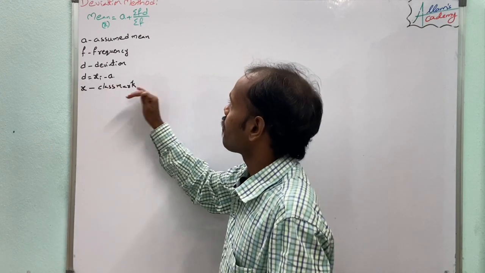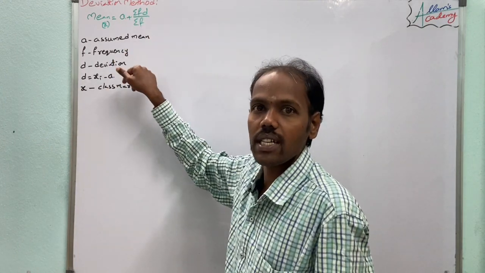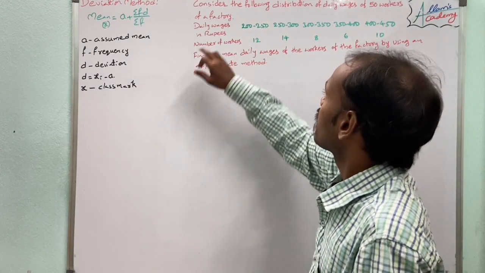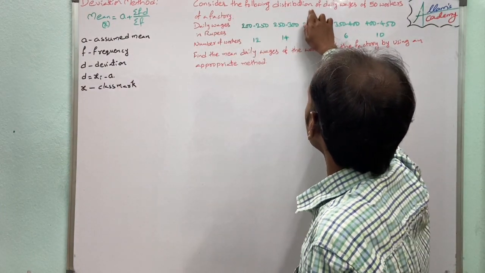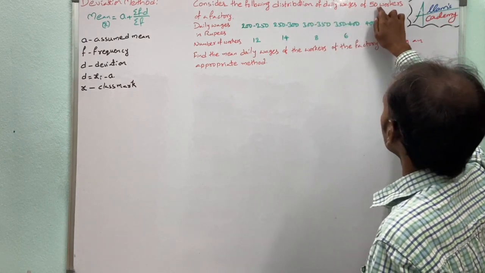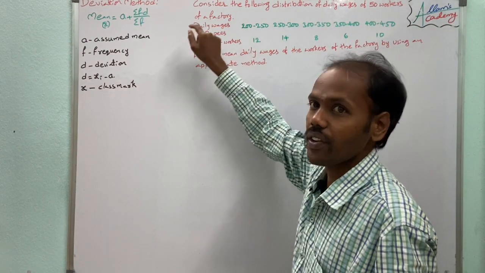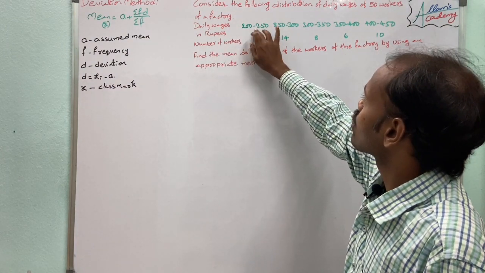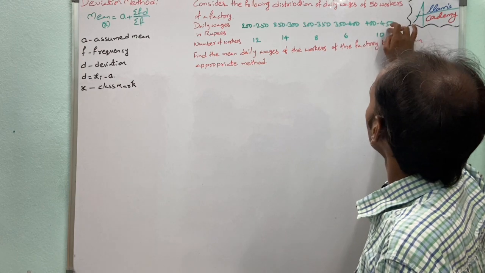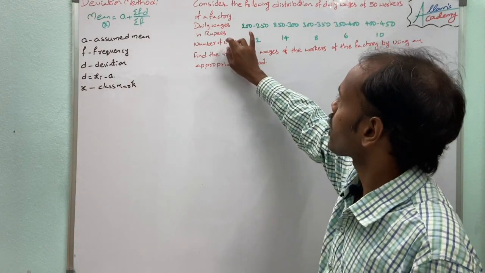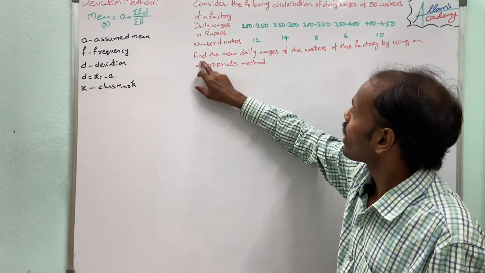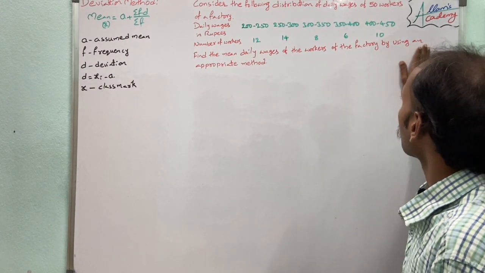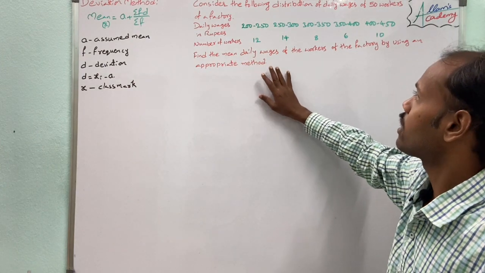Now we see one problem, finding the mean through the deviation method. Here is a given problem: consider the following distribution of daily wages of 50 workers of a factory. Daily wages in rupees, from 200 to 250 up to 400 to 450, are given. The number of workers is given. Find the mean daily wages of the workers of the factory by using an appropriate method.